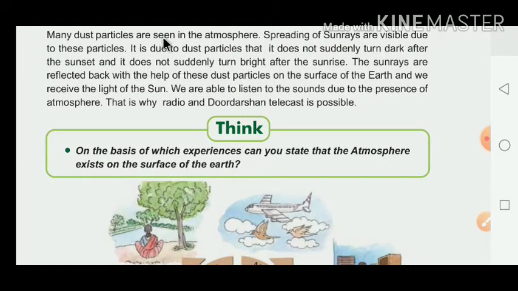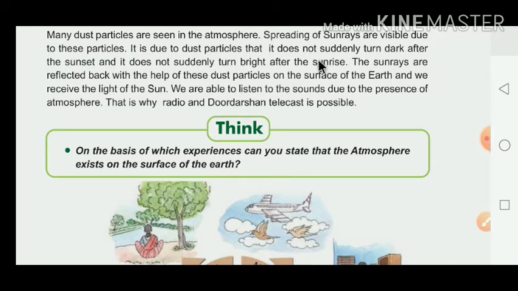Many dust particles are seen in the atmosphere. Spreading of sun rays is visible due to these particles. It is due to the dust particles that it does not suddenly turn dark after the sun sets, and it does not suddenly turn bright after the sunrise.